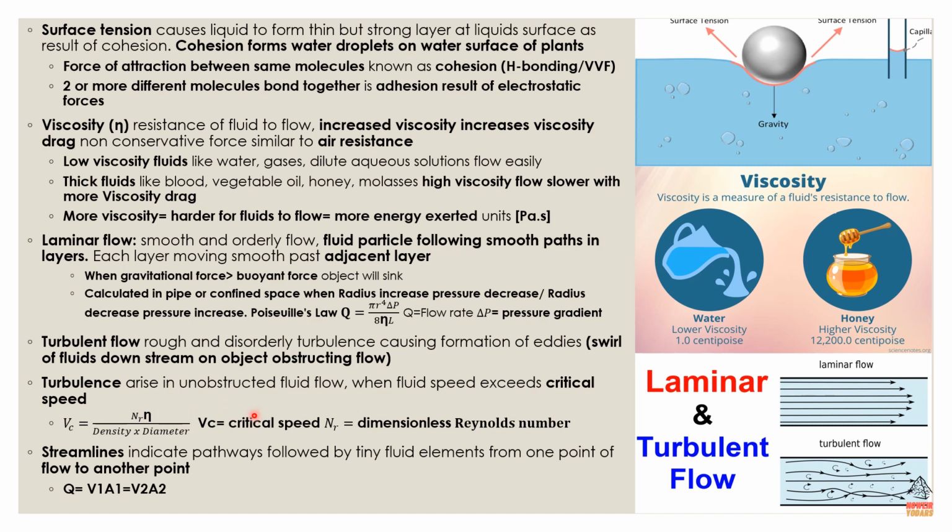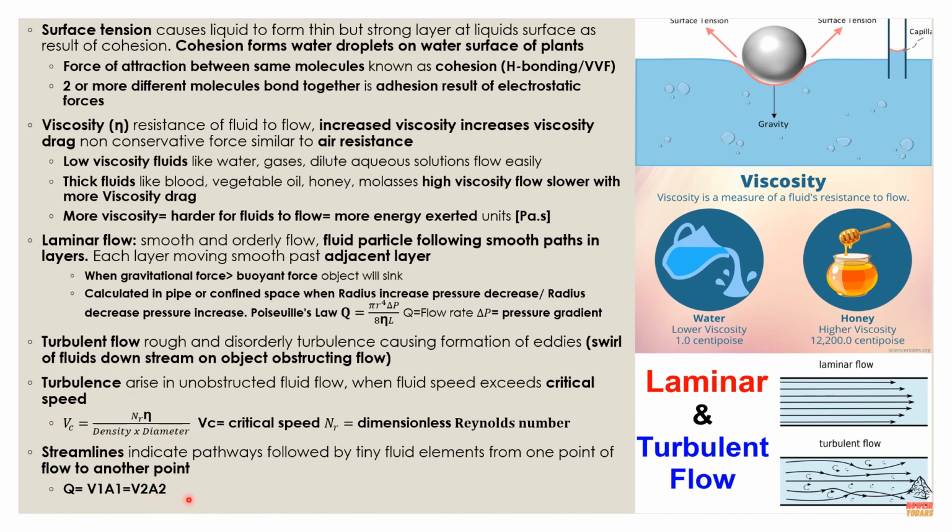Turbulence arises in an unobstructed fluid flow when the fluid speed exceeds the critical speed. In order to calculate the critical speed, if you want to know it or learn it, critical speed is the dimensionless Reynolds number times viscosity divided by density, where density is m divided by V, times diameter.